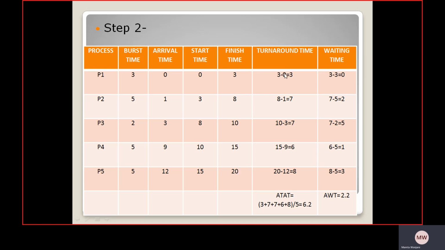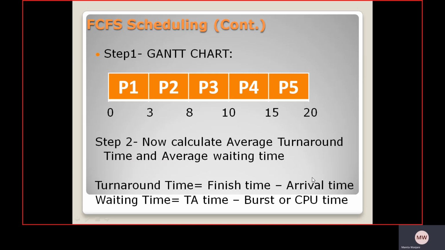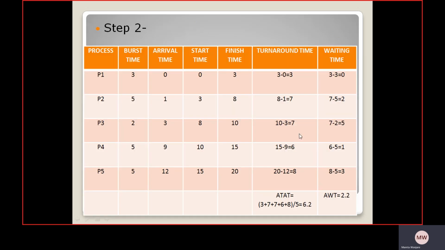And from that you have to calculate turnaround time, that is finish time minus arrival time. So turnaround time for P1: finish time is 3, arrival time is 0, so that comes 3. Same you have to find out for all processes. And waiting time is turnaround time minus burst time. So 3 minus 3, that comes 0. Like that you have to calculate waiting time for all processes.